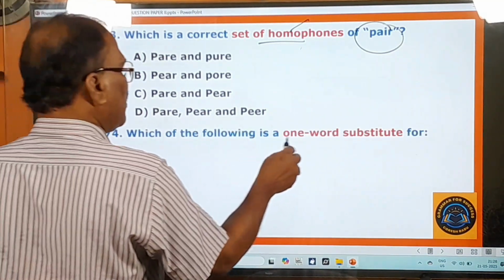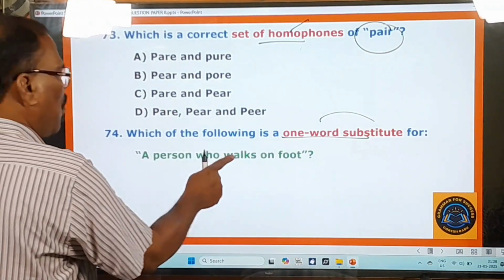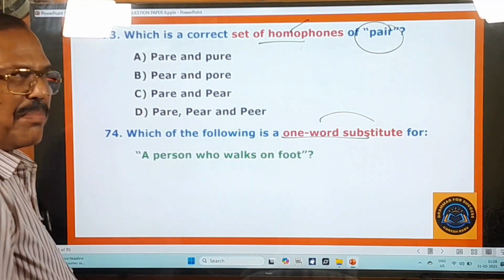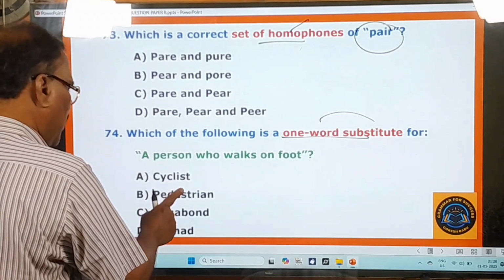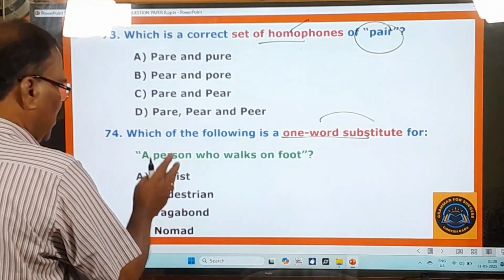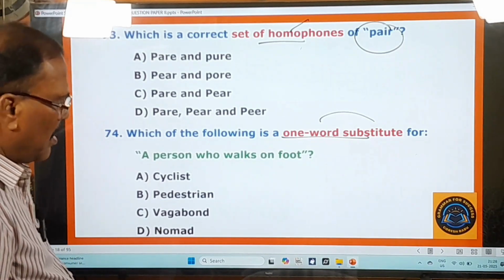Which of the following is a one-word substitute for a person who walks on foot? And here you pay attention: cyclist, pedestrian, vagabond, nomad. So these are the options. Now you choose the right one. You move on to other questions.